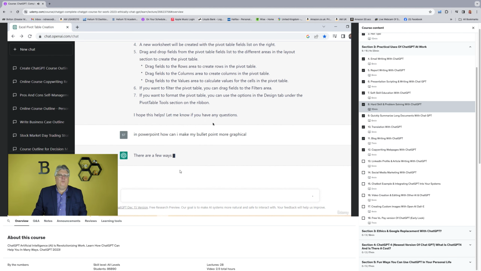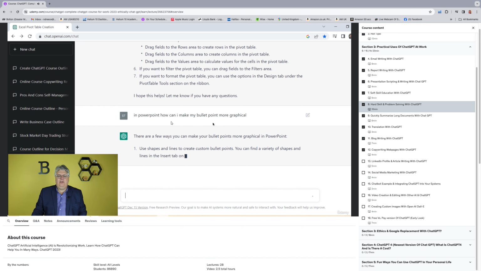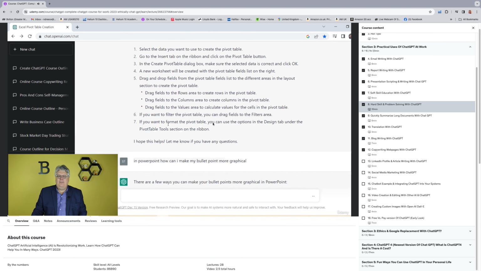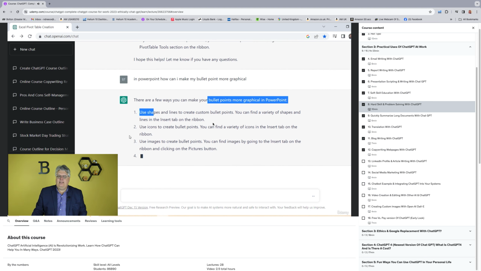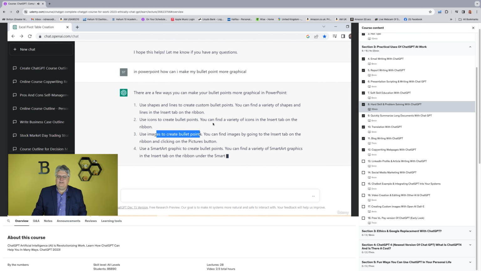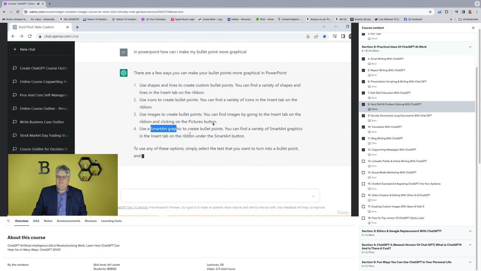And this is a pretty wild question, right? Will it tell me? Because I'm not telling you specifically like up here, how do I make a pivot table? I'm asking more generally, how can I do that? Can I do this? How do I do this? And then it says there are a few ways you can do this. You can use shapes and lines to create bullet points, use icons, use images, use a SmartArt graphic. This is where I was kind of trying to get to.